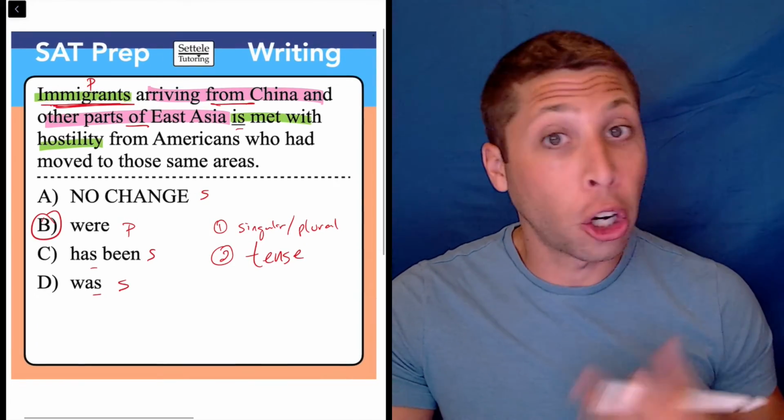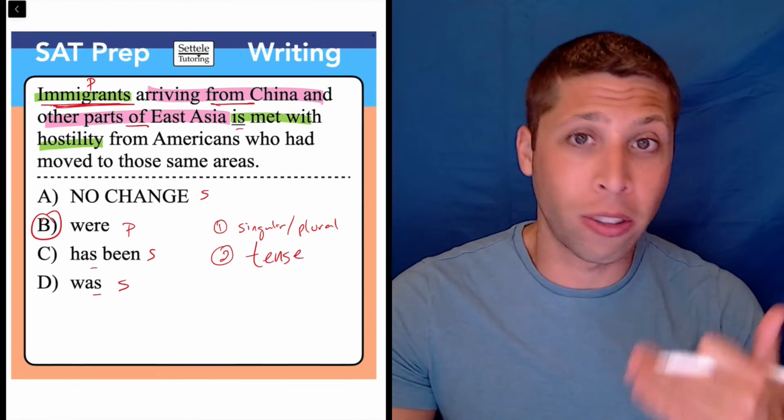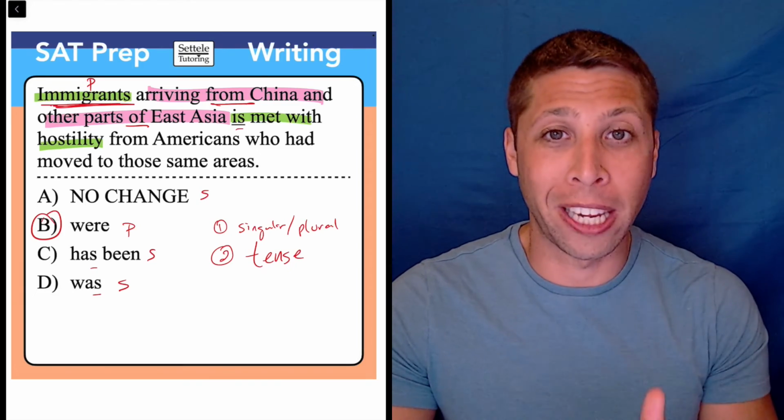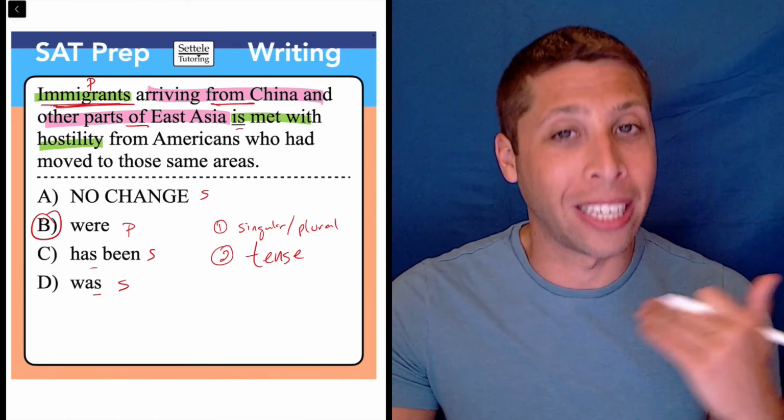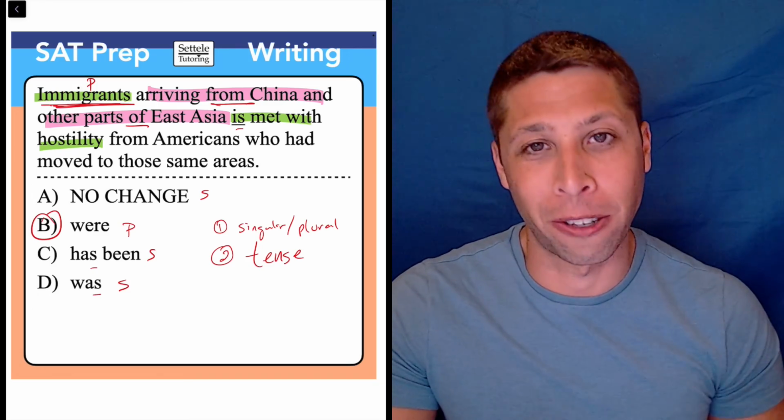A lot of you may have just heard that B was going to be the right answer. That's great, but the SAT is going to be tricky about it, and they're going to try to mess with you, so it's really good to understand the rule so that when it gets really tricky, you're just as prepared to find the right answer.